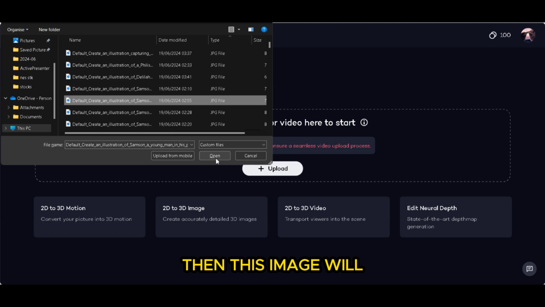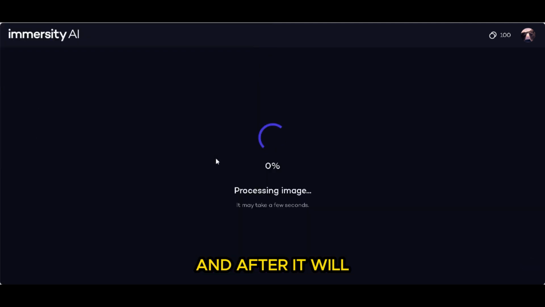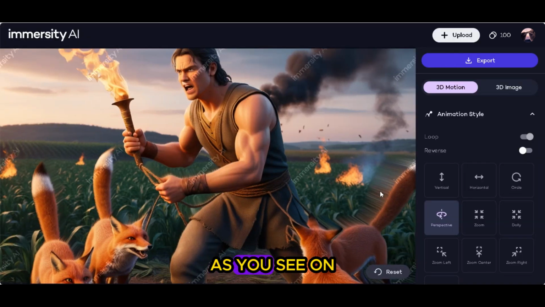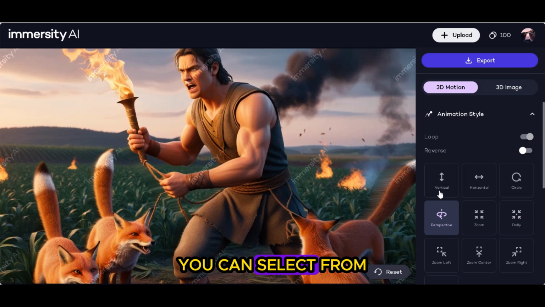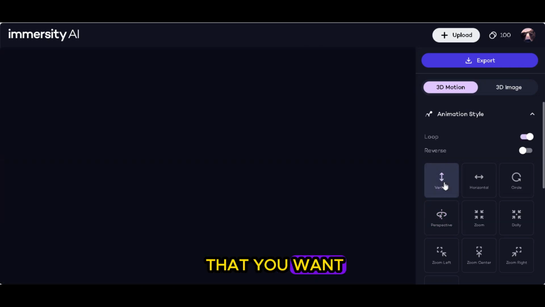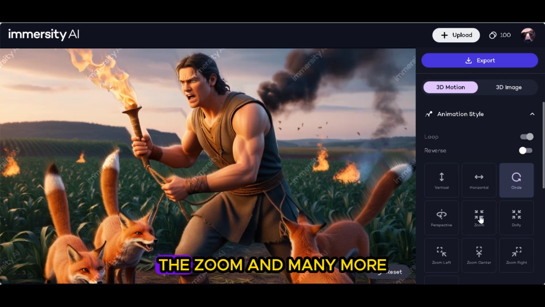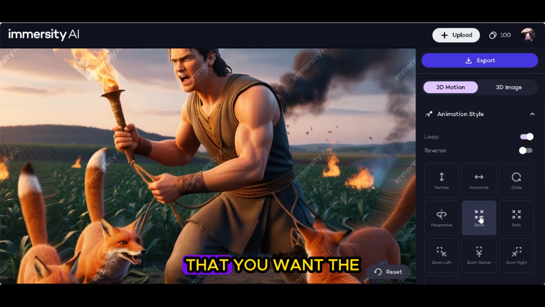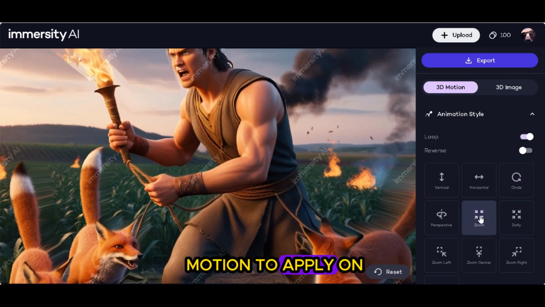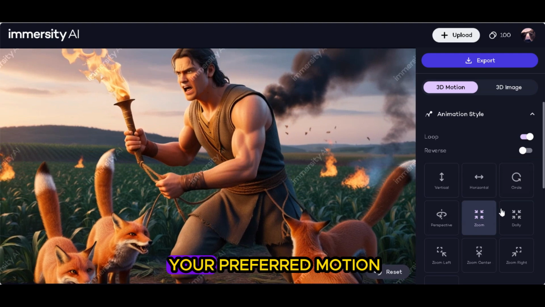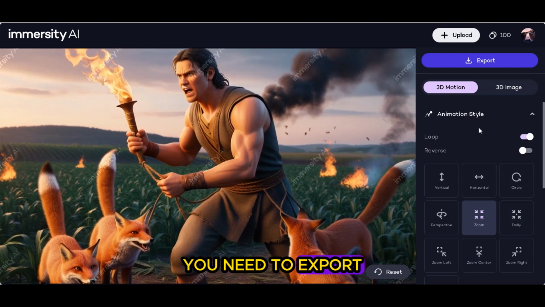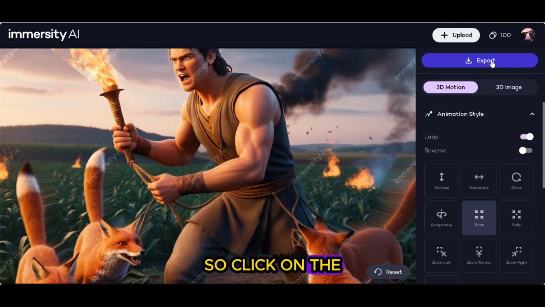Then this image will be loading over here, and after that it will take us to the interface as you see on your screen. You can select the kind of motion that you want. You can select from the vertical, the horizontal, the circle, the zoom, and many more that you want the motion to apply to the image. After choosing your preferred motion, you need to export the video. So click on the export button.